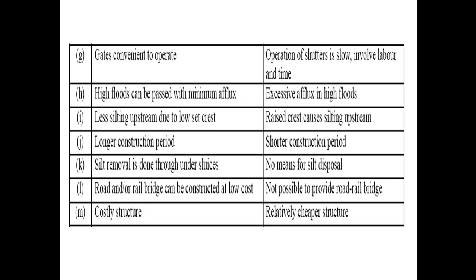L point, road and rail bridge can be constructed at low cost because already the structure is constructed and we only have to provide some necessary construction at the top of the barrage for railroad, etc. In case of weir, not possible to provide railroad or bridge. M point, costly structure because the structure is properly designed and constructed, so that's why the barrages are costly, whereas weirs are relatively cheaper structures.